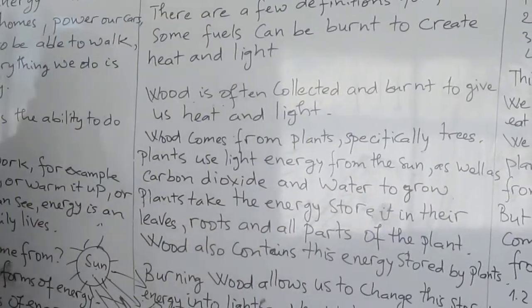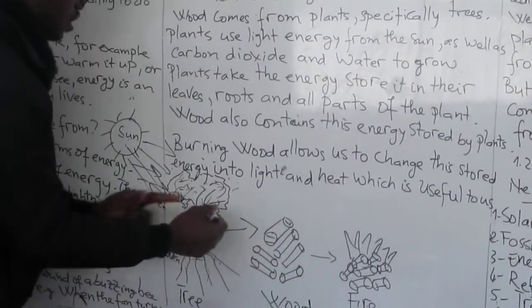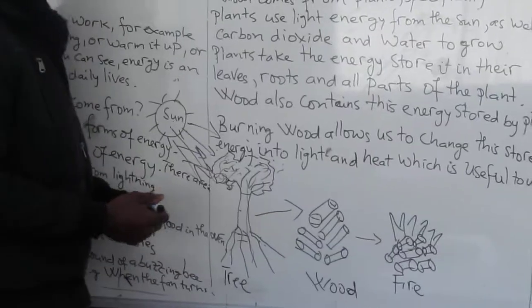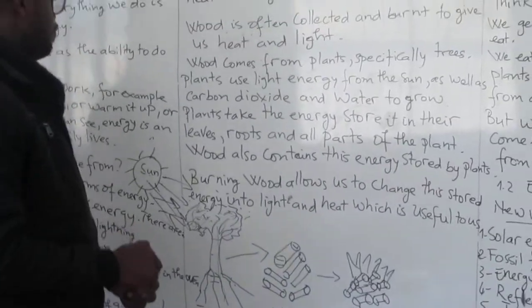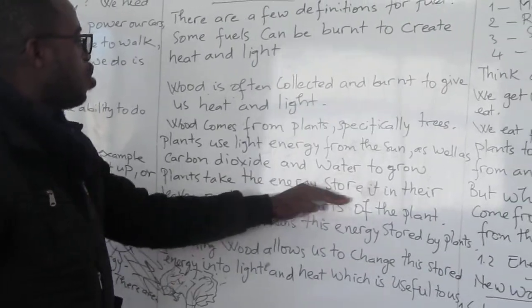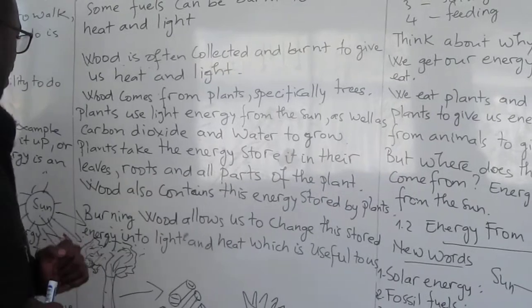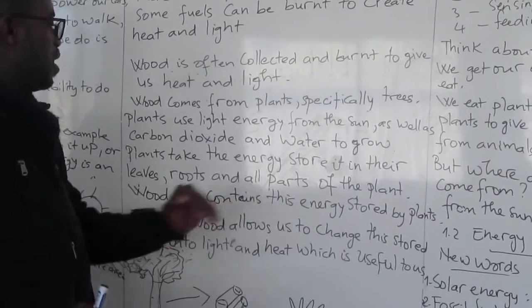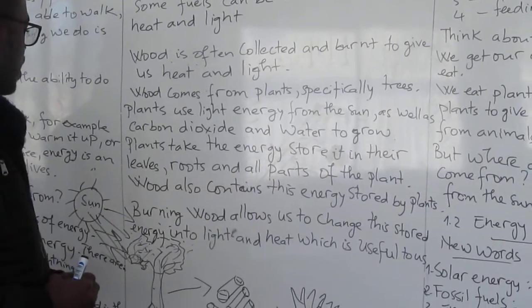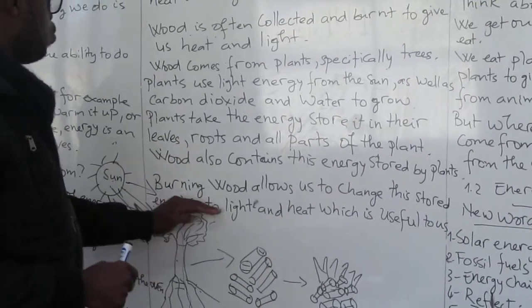So we have water and the carbon dioxide in the atmosphere that make the plant grow. Then plants store the energy in the leaf, root, and all parts of the plant. Wood also contains this energy stored by plants. Burning wood allows us to change the stored energy into light.